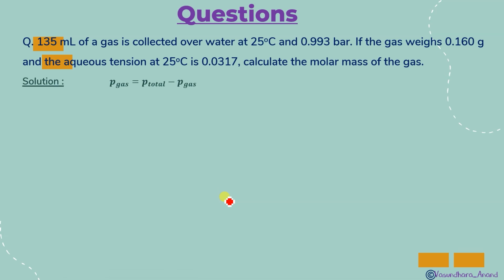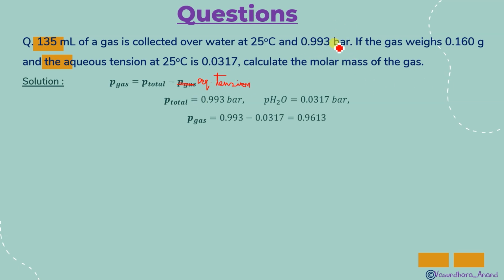In that case, first you have to find the P gas, that is, what the pressure of the dry gas is. This is P total minus aqueous tension. P total is given here as 0.993 bar and the aqueous tension is given as 0.0317. So use this formula and find the P dry gas.